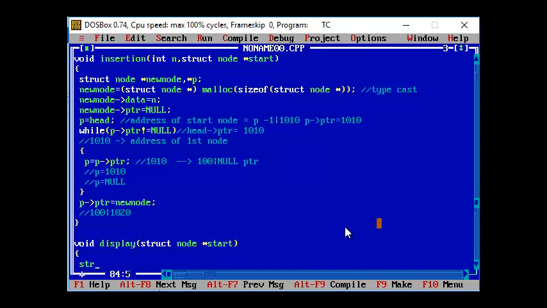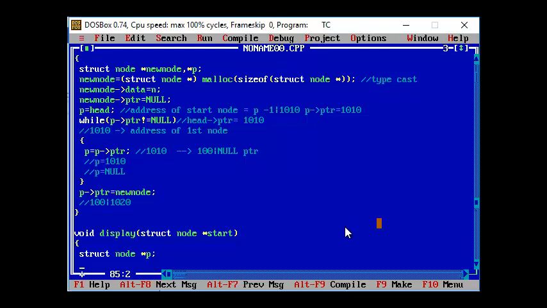And here, for example, I am trying to create a node p, and p is assigned to the variable that is start, which means the address of your header node or the start node is getting passed to p.